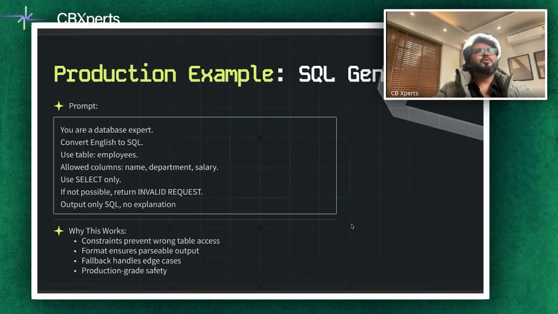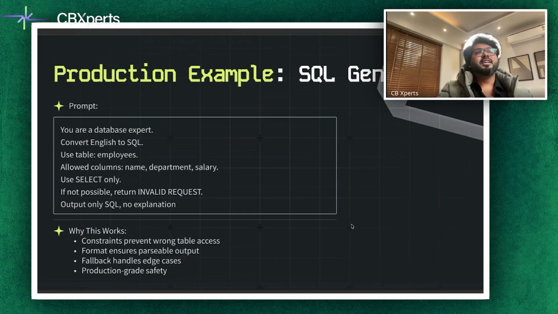And now we're going to jump towards the production example of this. Let's take an example of an SQL generator. So what happens in a practical production scenario? Let's say you are a database expert. Convert English to SQL. Use table employees. Allowed columns: name, department, salary, and use select only. If not possible, return invalid request and output only SQL, no explanation.